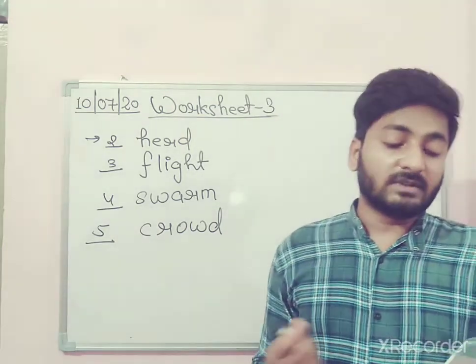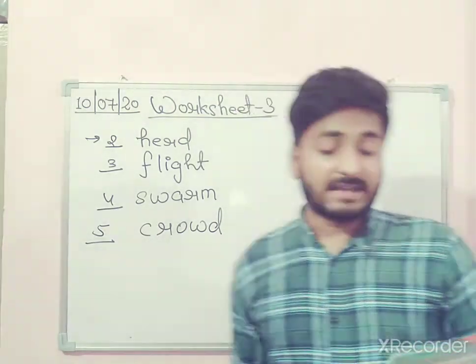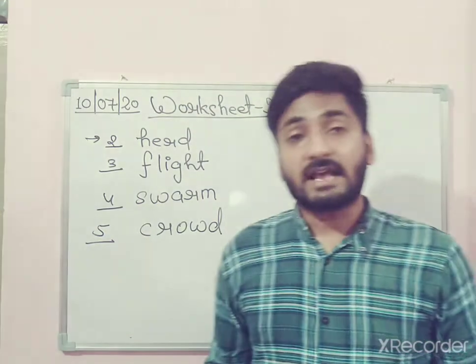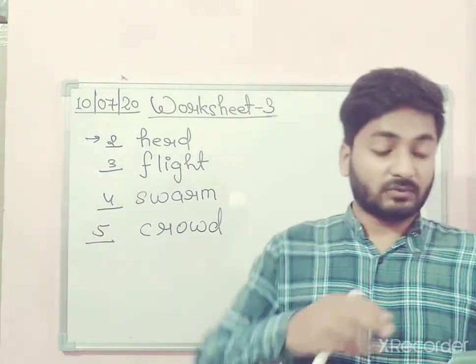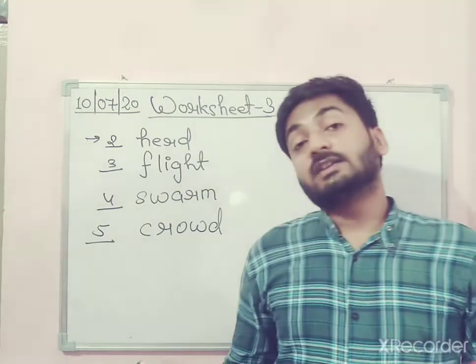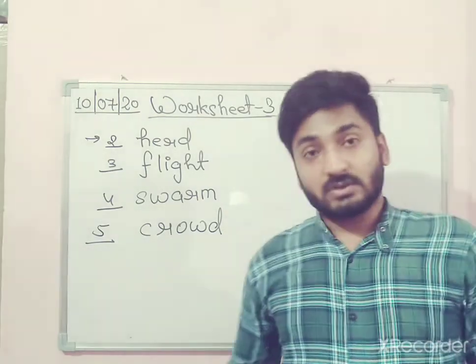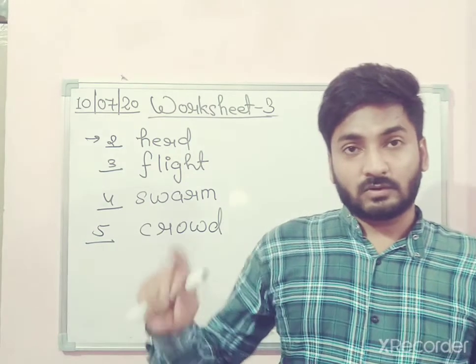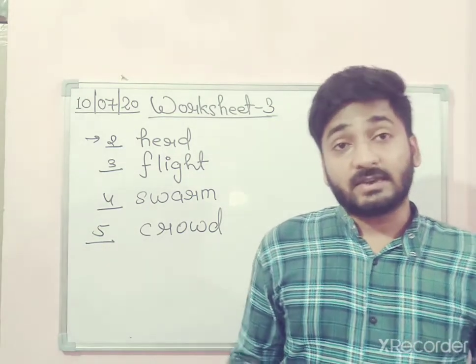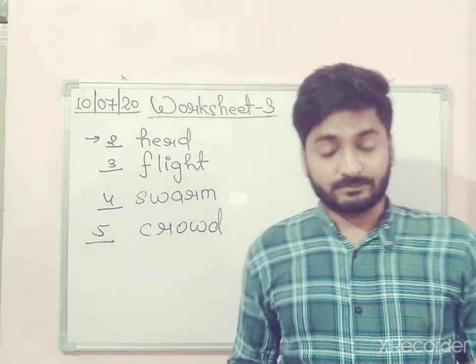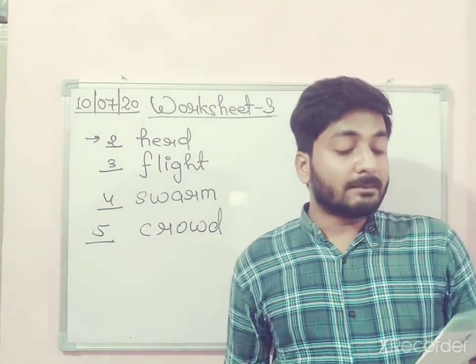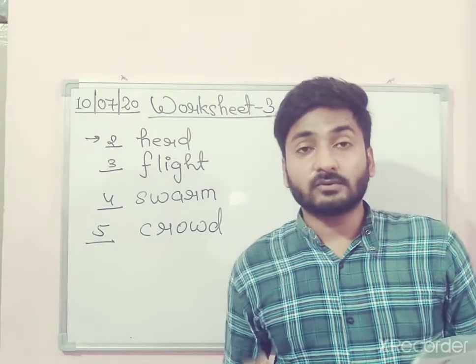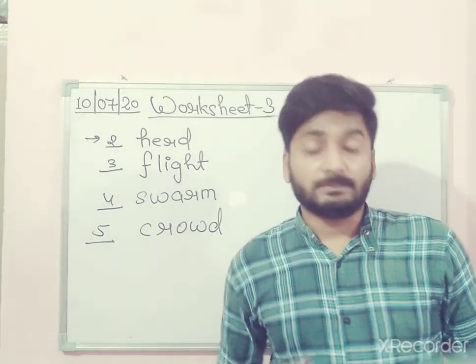Match the following with the correct collective nouns. One has already been done for you. We have to do the rest. What we have to do? We have to match the collection or number of things or people or animals to their collective noun, or you can say their particular name as a collection. Okay, number 1 has been done. Number 2, a number of soldiers. A number of soldiers is called army. Match it.